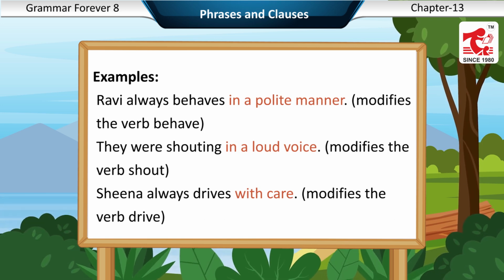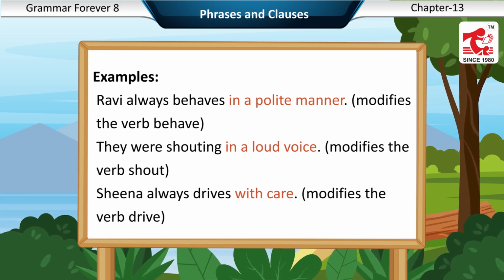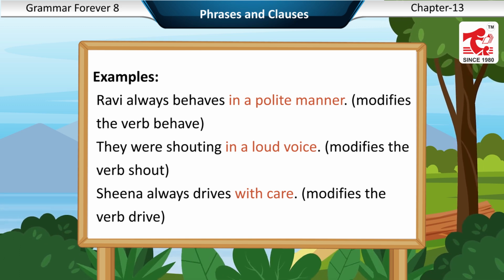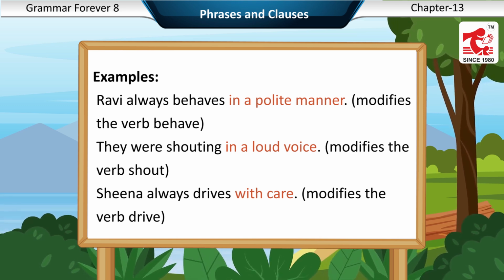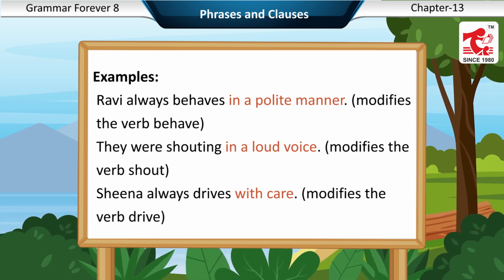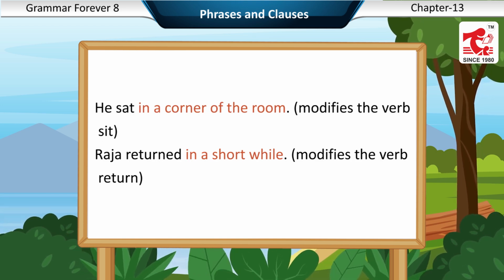Examples: Ravi always behaves in a polite manner. Modifies the verb behave. They were shouting in a loud voice. Modifies the verb shout. Sheena always drives with care. Modifies the verb drive. He sat in a corner of the room. Modifies the verb sit.